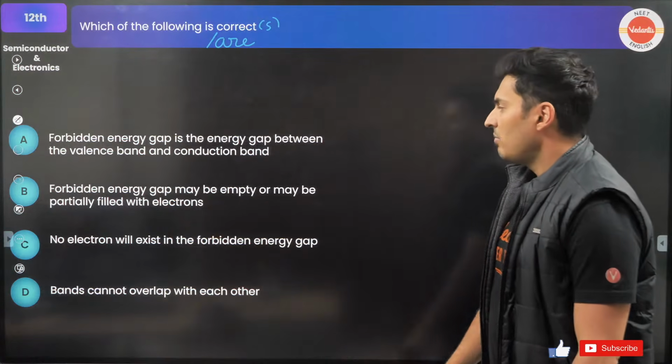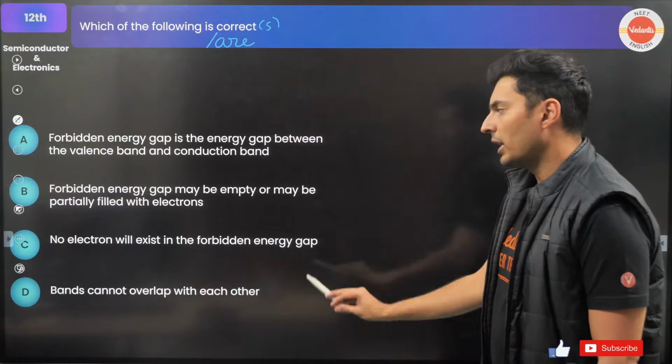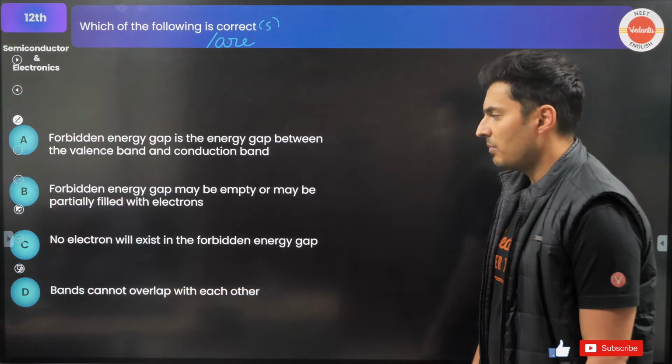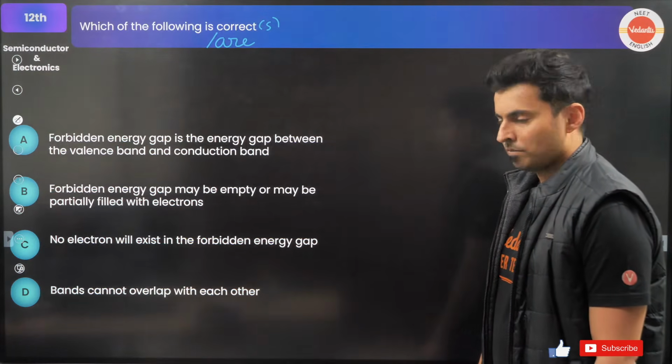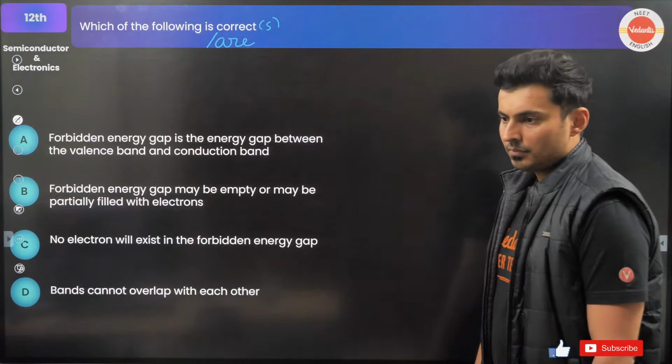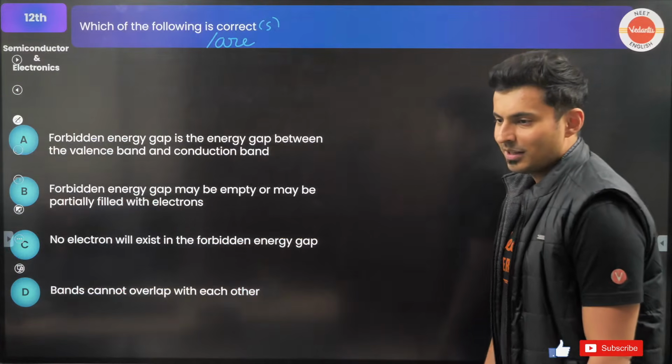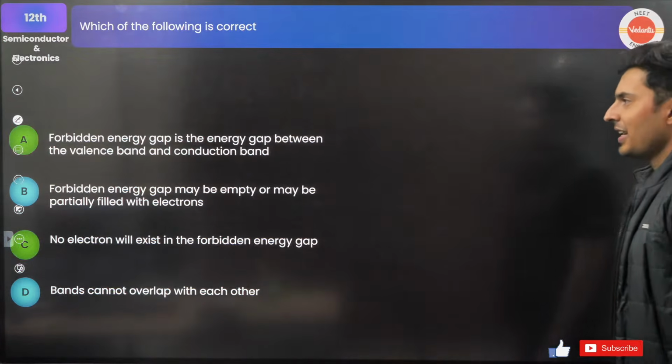Forbidden energy gap may be empty or may have partially filled with electrons. No electron can exist in the forbidden energy gap. Bands cannot overlap with each other. What do you think? A and C says Madhumita. Prem also says A and C. You guys are correct here.